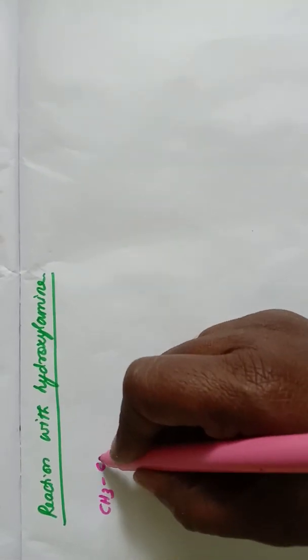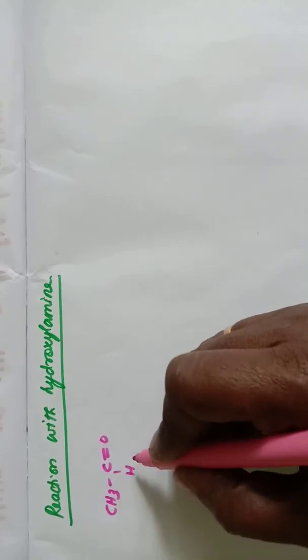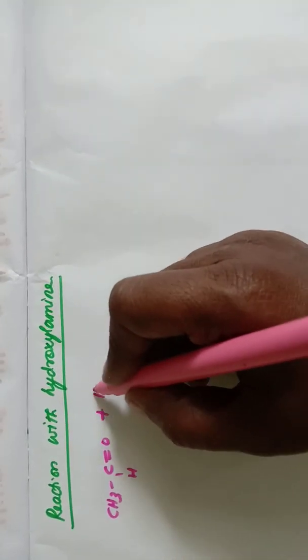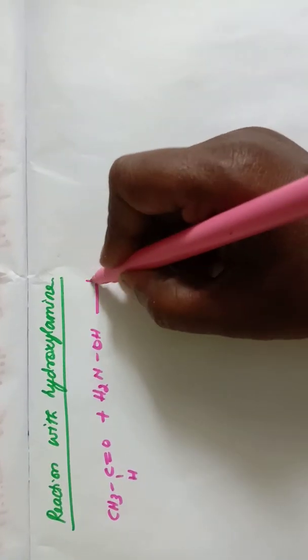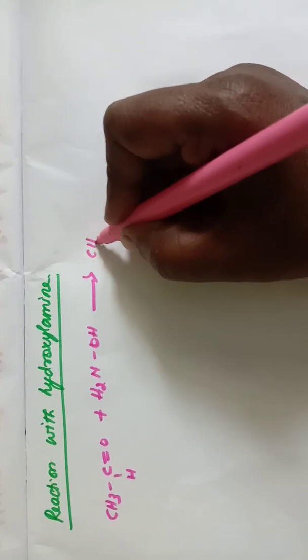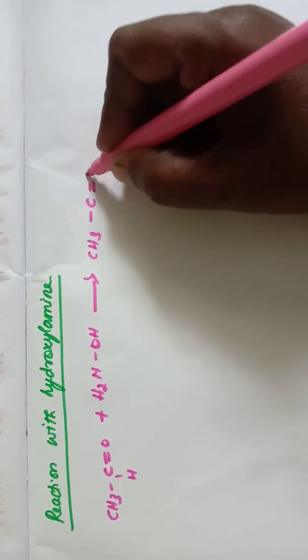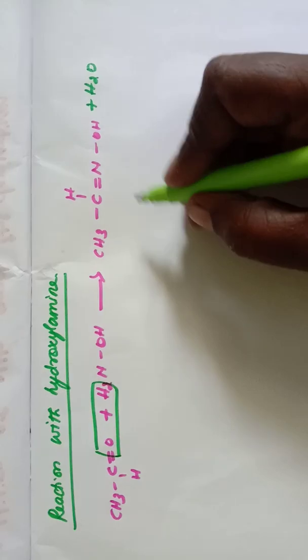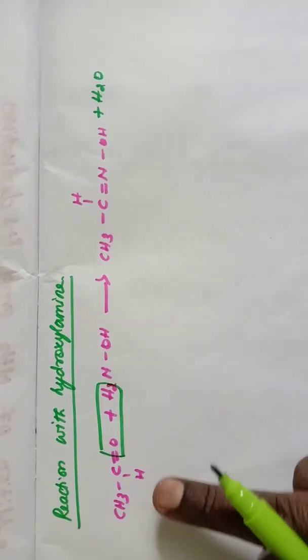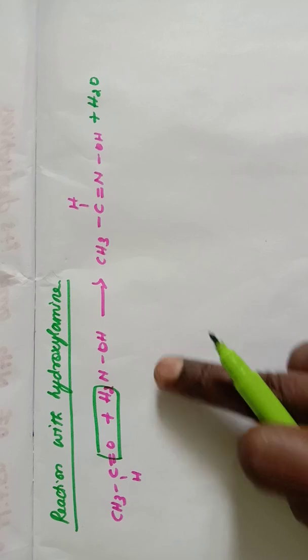Next one is reaction with hydroxylamine. Acetaldehyde, CH3 C double bond O and hydrogen. This is acetaldehyde. When it is treated with hydroxylamine, it gives an oxime, CH3 C double bond NOH, and here hydrogen and OH are removed as the water molecule. So this is the oxime which is formed when acetaldehyde reacts with hydroxylamine.